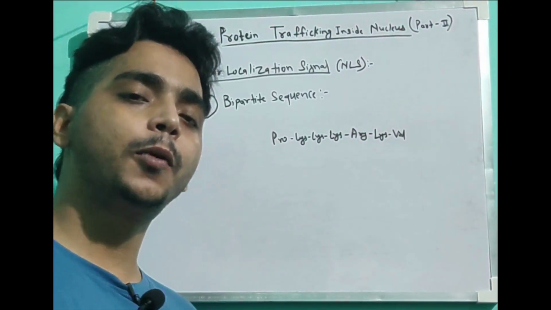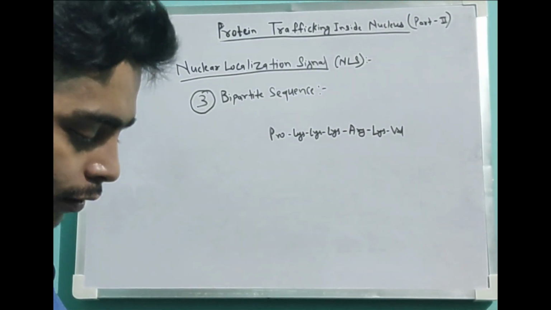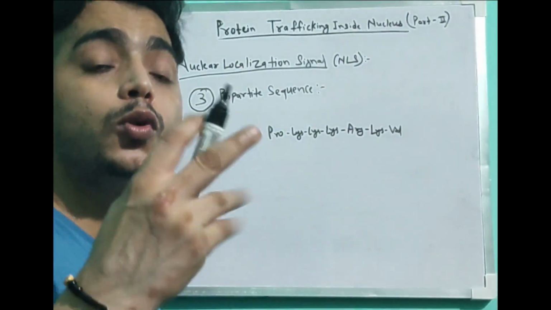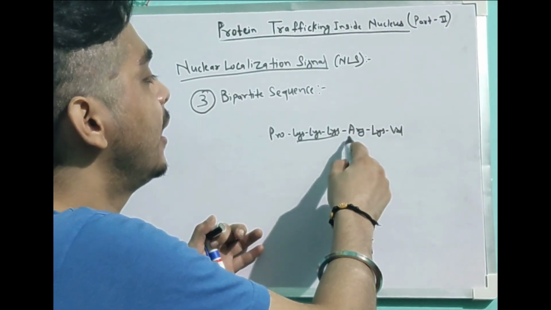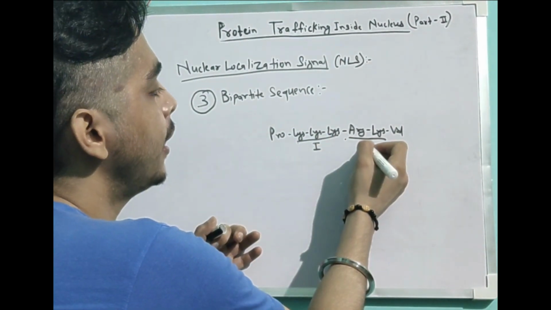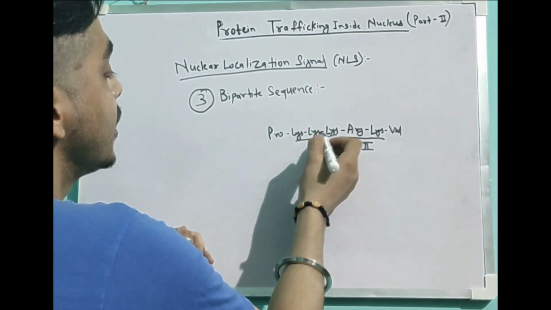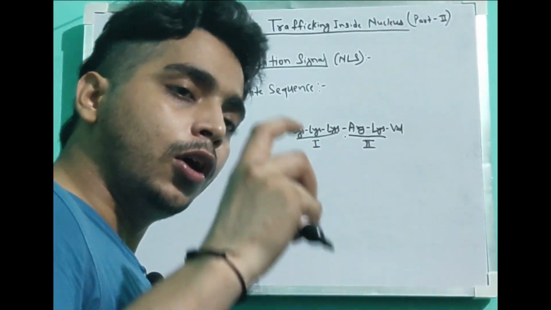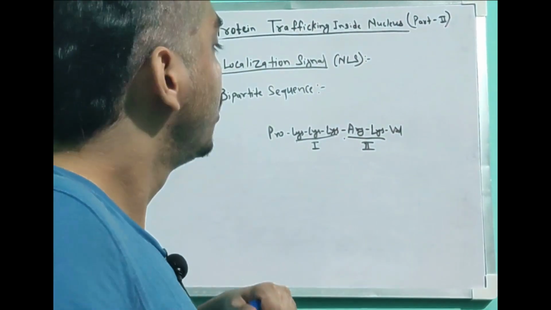Friends, our third point is that this sequence is a bipartite sequence. What do we mean by bipartite? That means it is divided into two different parts. The first is lysine, lysine, lysine, and the second is arginine, lysine. This is the first part, and this is the second part. These are the major sequences whose presence is absolutely necessary for the protein to move inside the nucleus.